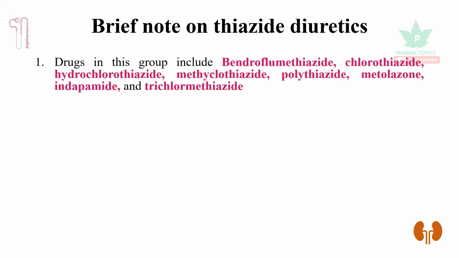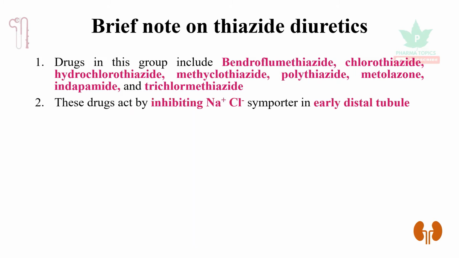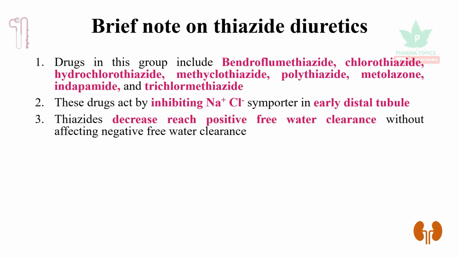The drugs in this group include bendroflumethiazide, chlorothiazide, hydrochlorothiazide, polythiazide, metolazone, indapamide, and trichlormethiazide. These drugs act by inhibiting sodium chloride symporter in the early distal tubule. Thiazides decrease the positive free water clearance without affecting the negative free water clearance.